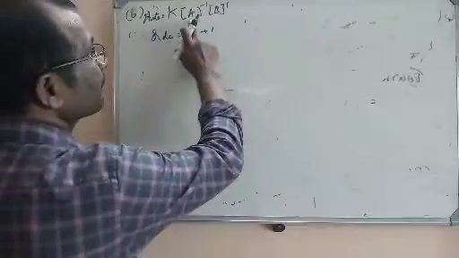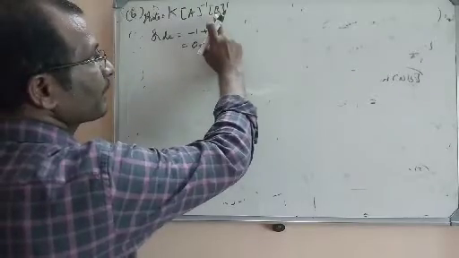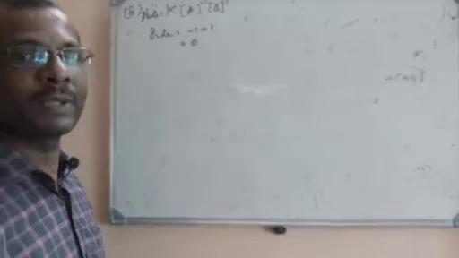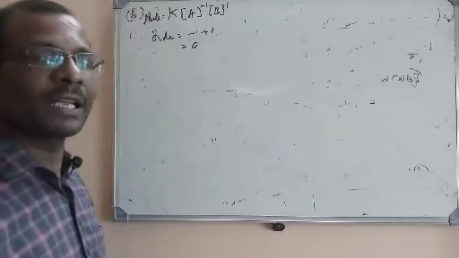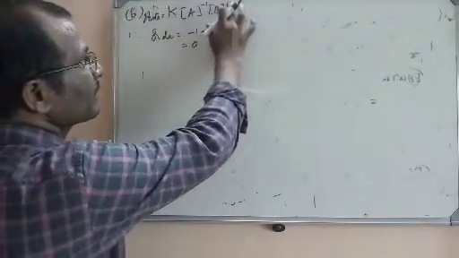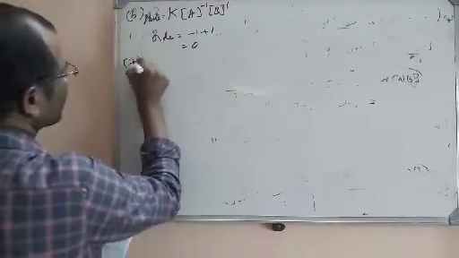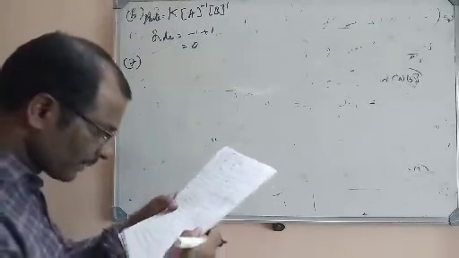But the order with respect to A is minus 1 and with respect to the reactant B is 1. So individual order will also be there, and also overall order. Overall order means we have to add all the powers. Now let us go for the next objective question.